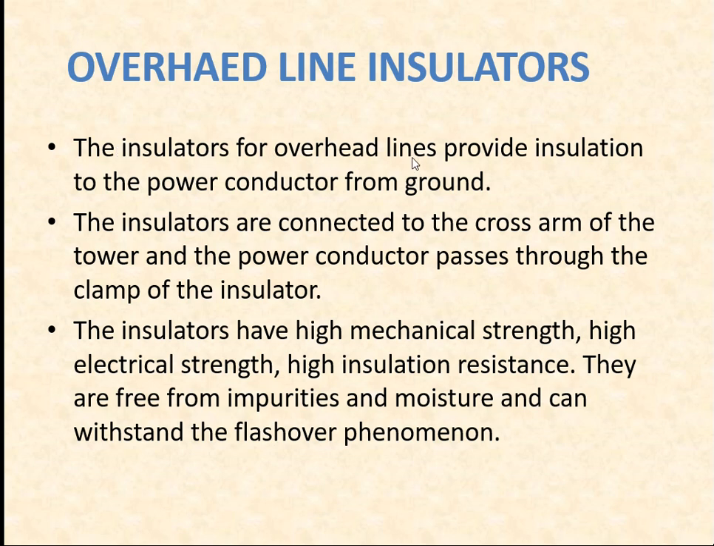Insulators for the overhead line provide insulation to the power conductor from the ground. The insulators are connected to the cross arm of the tower, and the power conductor passes through the clamp of the insulator. Insulators have high mechanical strength, high electrical strength, and high insulation resistance. They are free from impurities and moisture and can withstand flashover phenomena.